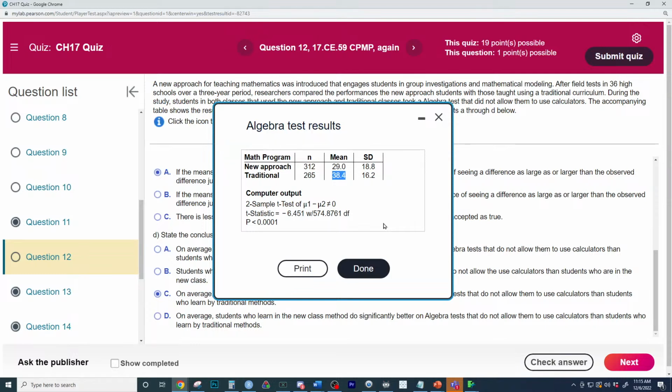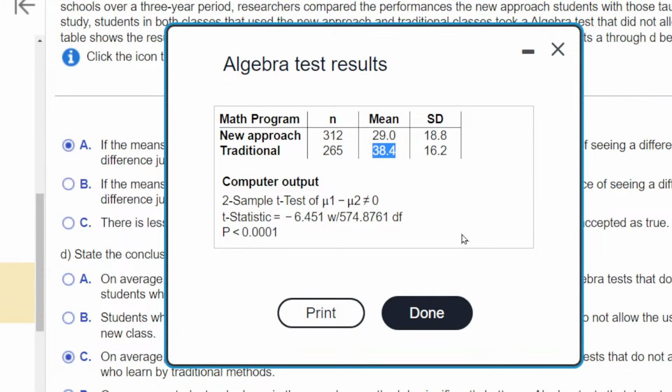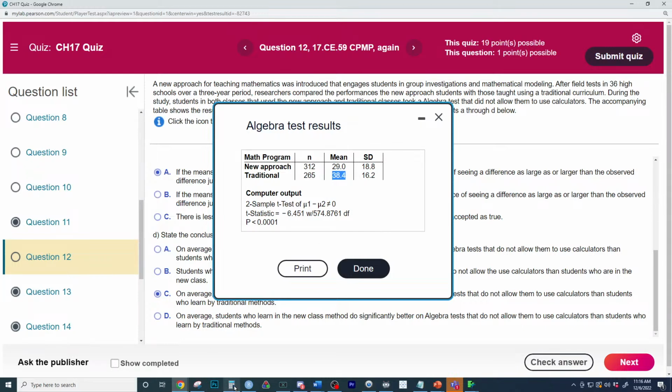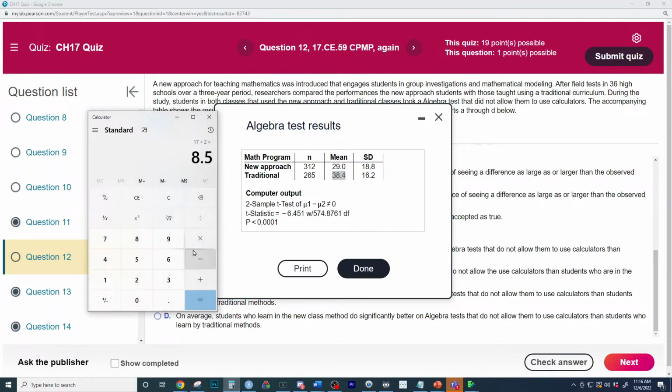And just think about how you would do this if you didn't have statistics. If you had to guess what the difference was between these teaching methods, what would you guess the difference is? Don't even think about statistics. Just be like, well, this one has a score of 29. This one has a score of 38.4. So my guess of the difference would be what? There's probably about a what difference in the tests.